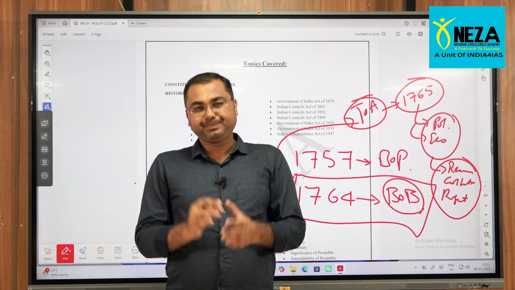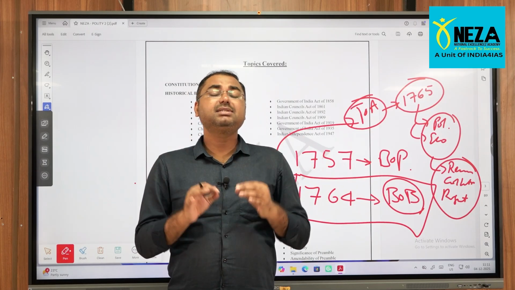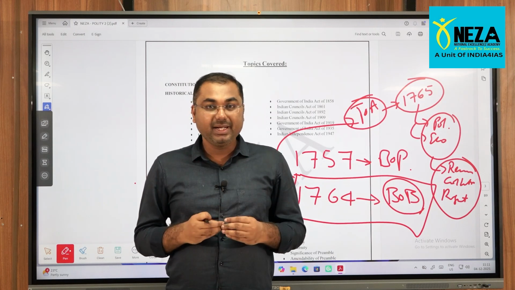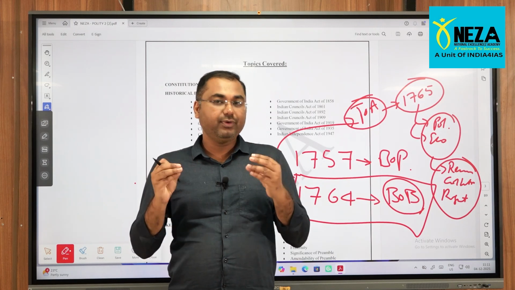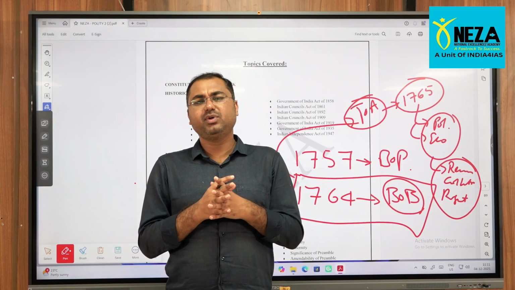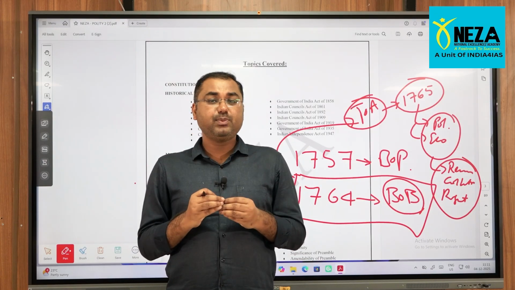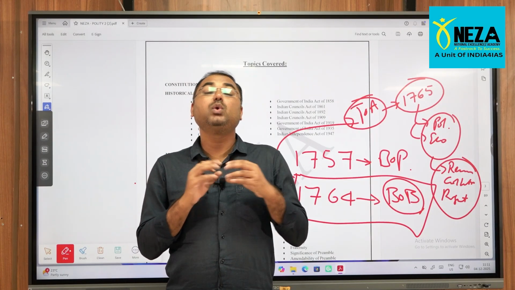See, it is very simple to understand. Britishers never wanted to take any development activities or progressive measures for the development of India. Their major purpose was to loot, as much as possible from any of their colonized countries, just loot it.